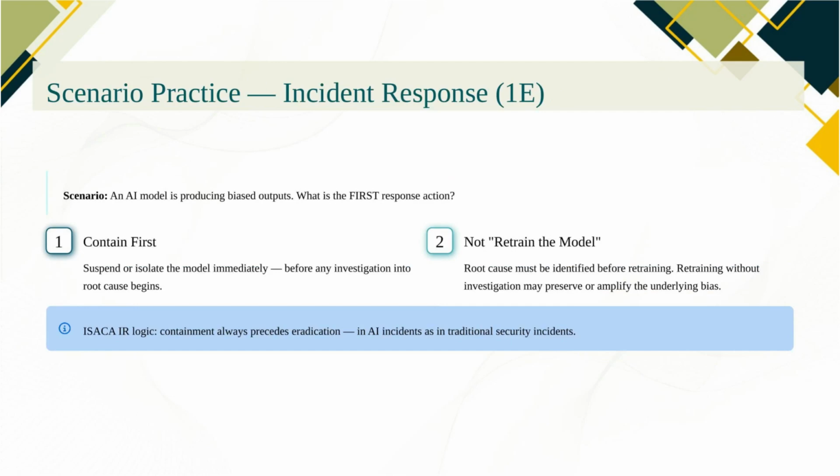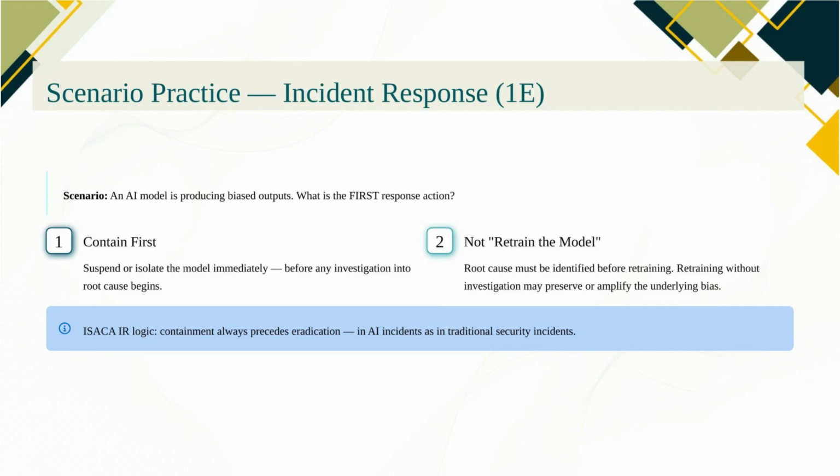Scenario: your AI model is producing biased outputs at scale. It's been flagged by the business as producing unfair decisions across a specific customer segment. What is the first response? The answer is containment. Suspend the model, isolate it, restrict its access to production systems, not retrain it, not investigate the root cause. Contain first.